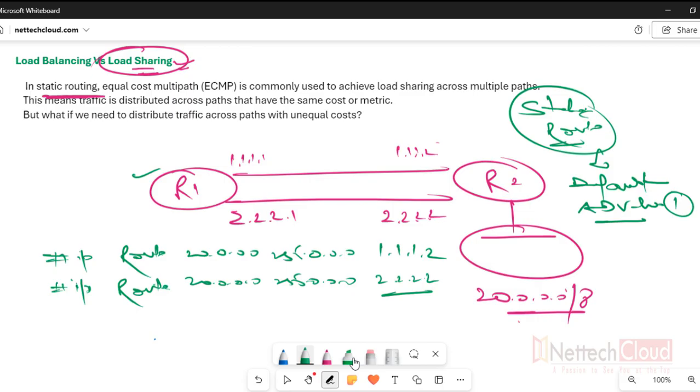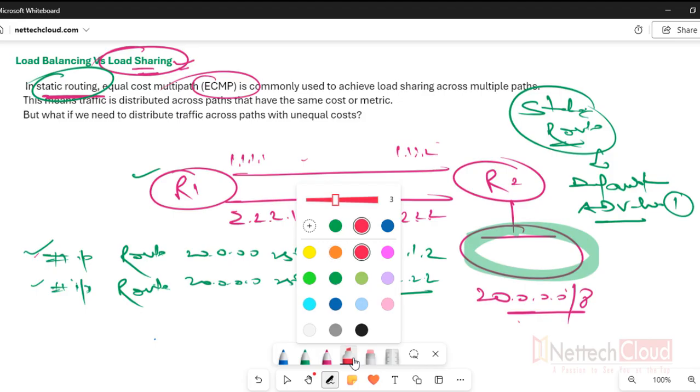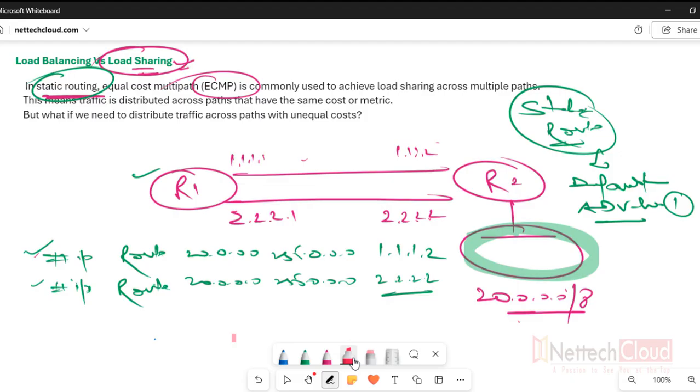So if both routes have the same AD value, and in static routing there is no concept of metric, right? So if both have the same AD value, there is a tie, and a tie means eventually ECMP, equal cost multipath. Both routes will be installed in the routing table, and R1 will use both the routes to route traffic to the 20 network, this network. Good so far? I hope you understand this concept, and I'm 100% sure you all know how to do equal cost multipath or load sharing, right?